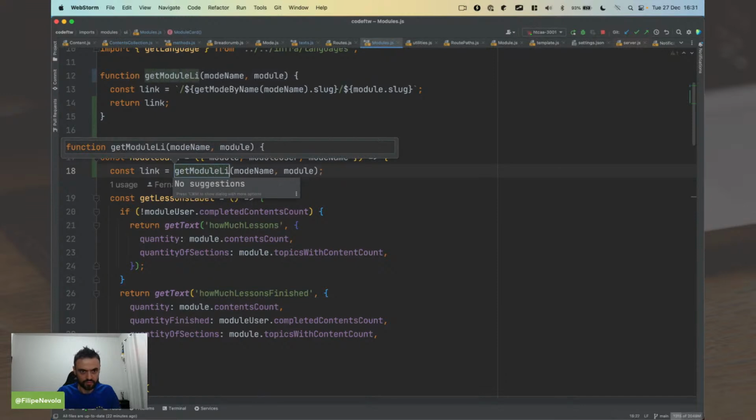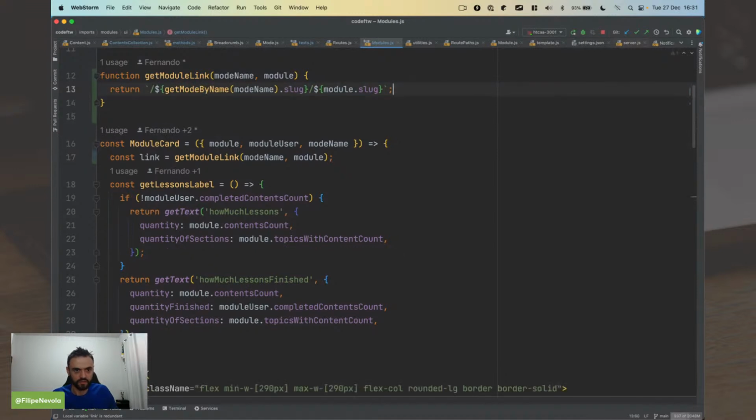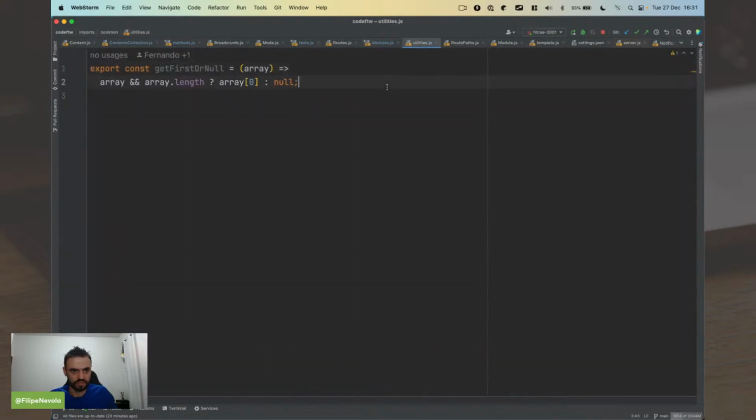Add module link. Return here. So I need to change the mode name and this, like, I'm going to fix here. So now we can just put this in the utilities.